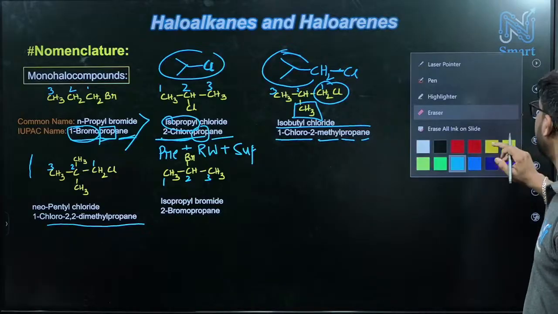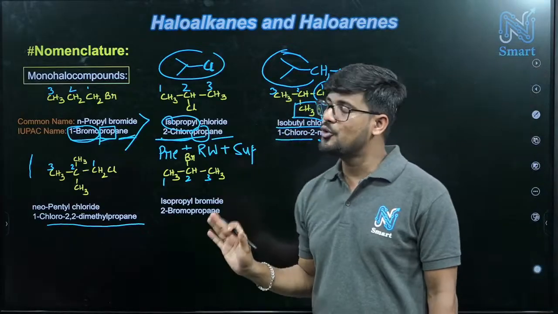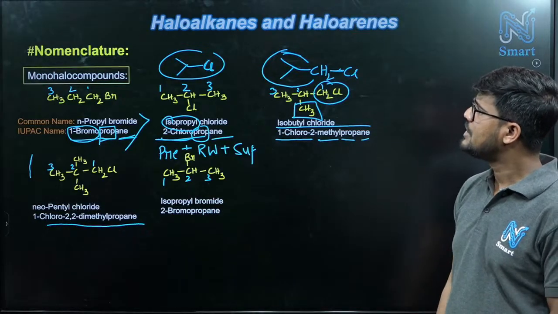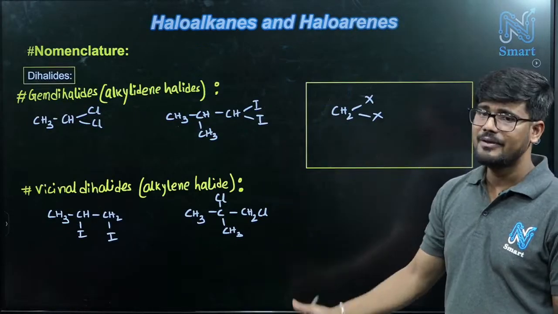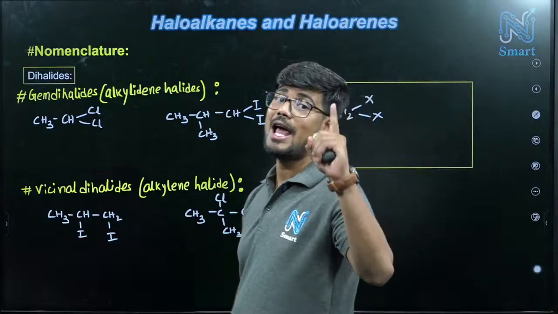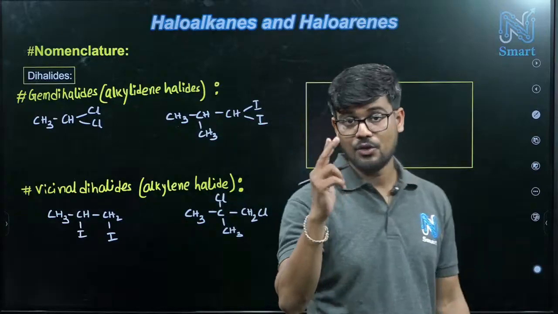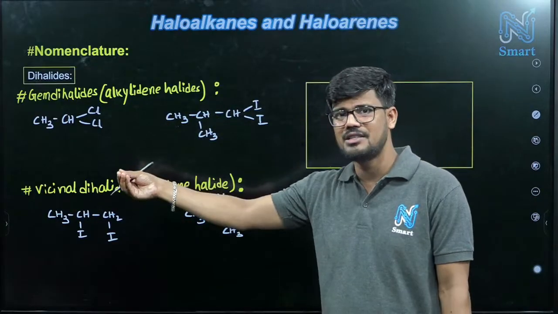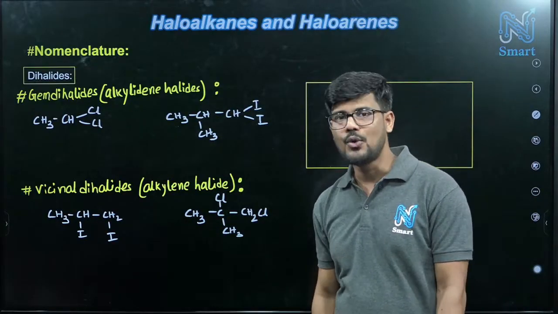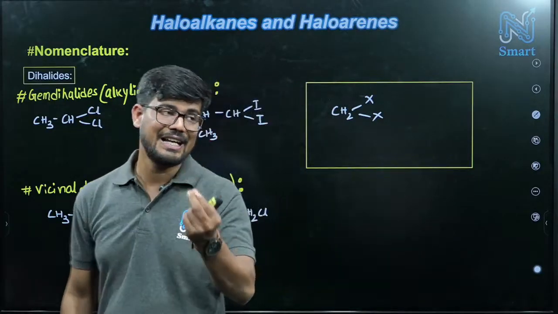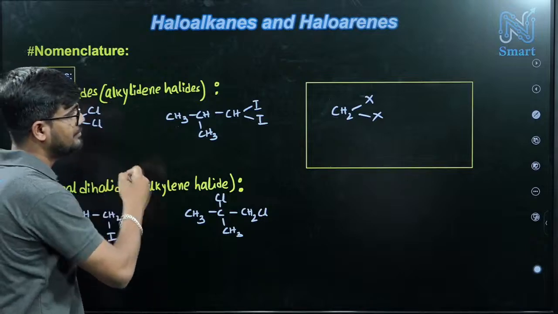Okay, next, up to here we have the basic idea of how we can give names for mono-halo compounds. Now di-halo compounds are a little difficult as compared to mono-halo compounds. Why? Because here we have specific names like this.